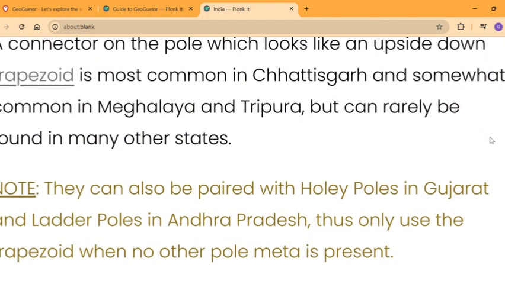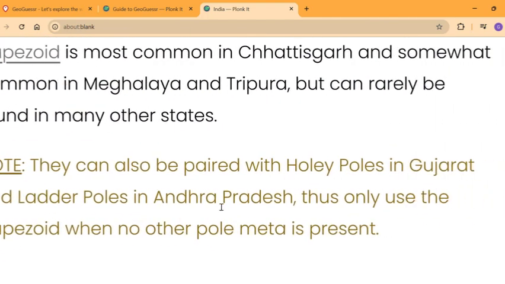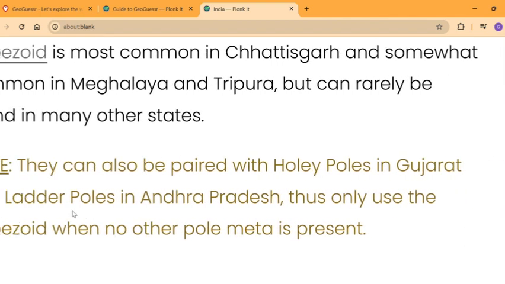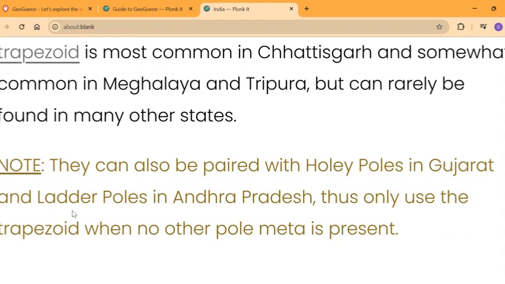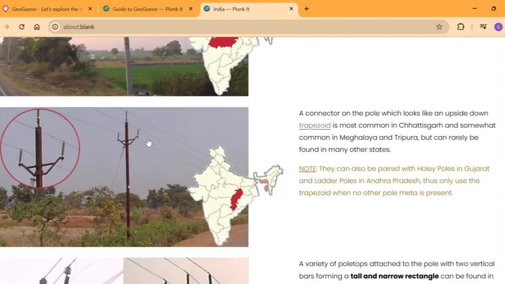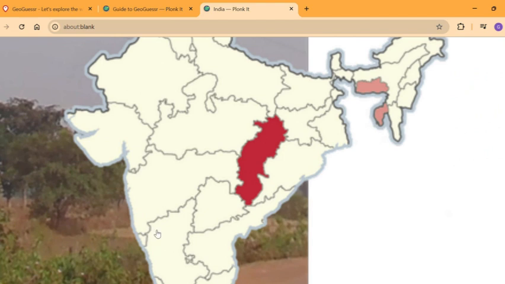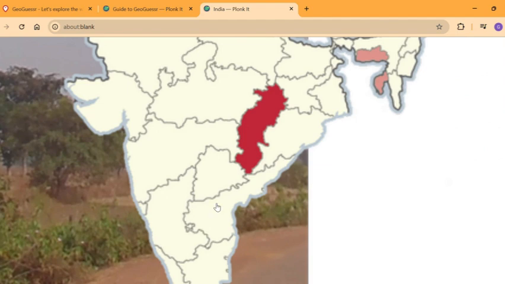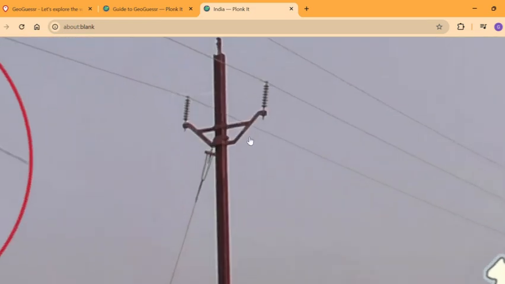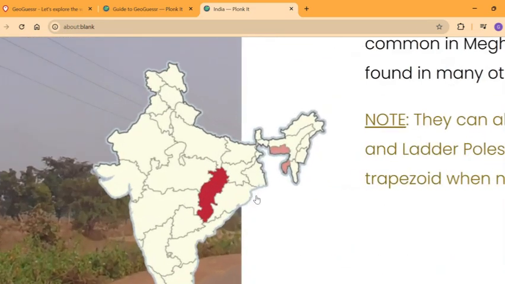They can also be paired with the holey poles in Gujarat and the ladder poles in Andhra Pradesh. Thus, only use the trapezoid when no other pole meta is present. What they're saying is that a lot of these holey poles in Gujarat, as well as the ladder poles in Andhra Pradesh and Telangana, are also present in Chhattisgarh, so it's basically a mixture of these poles. But only when this pole is available, I guess you could use the upside down trapezoid meta for Chhattisgarh.